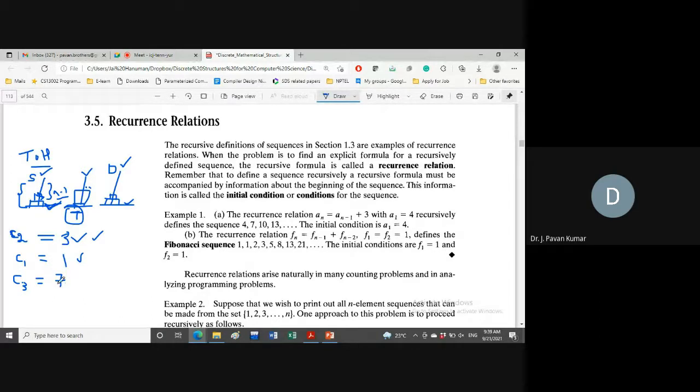Understand what's the justification for 7? Like this, how we are solving the problem, that is the justification. Next, what about C4? 15 moves. How could we say that? What is the justification?